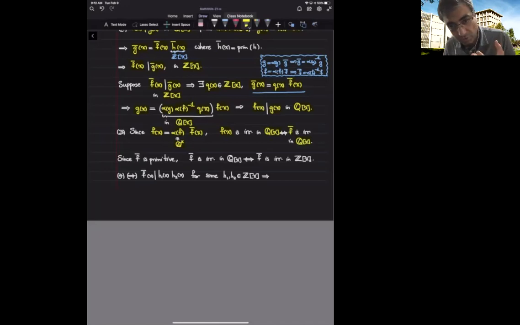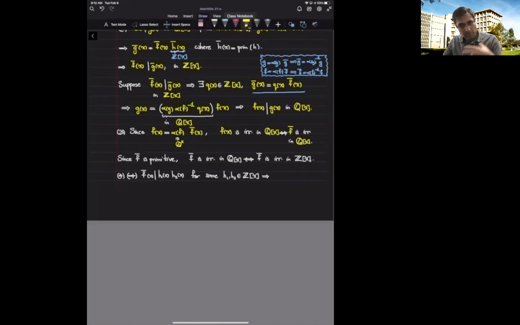In fact, whenever I look at polynomials with coefficients inside a field, this polynomial is irreducible precisely when it cannot be written as a product of smaller degree polynomials, and this does not change after I multiply it by some non-zero scalar. The content of f is a non-zero constant. So when I multiply f bar by this non-zero constant, I do not change whether or not f bar is irreducible in Q bracket x. So f is irreducible in Q bracket x precisely when f bar is irreducible in Q bracket x.